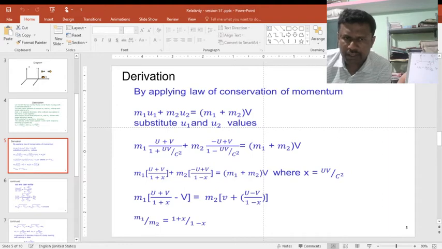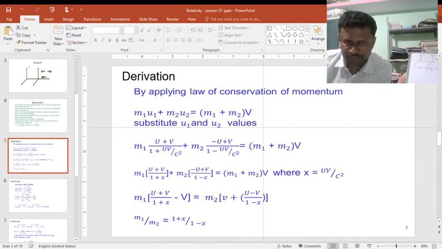m1 equals, we can write like this: (u plus v) by (1 plus x) minus v. Remove this bracket; this side becomes negative, and this negative becomes positive. m2 equals v plus u, v minus 1 minus x. Then